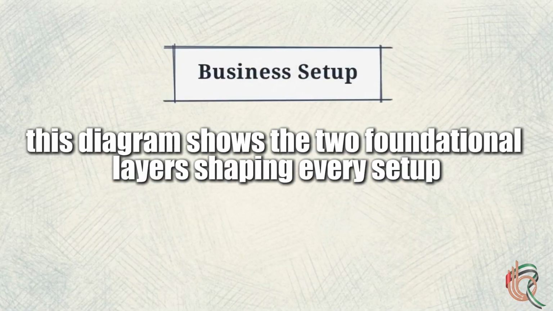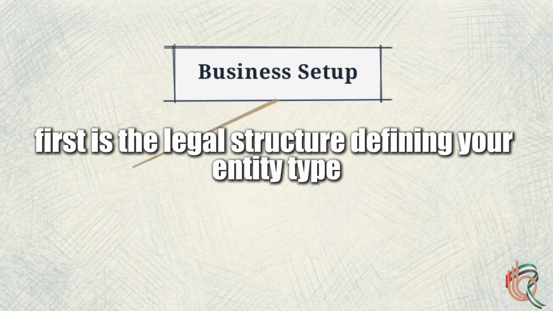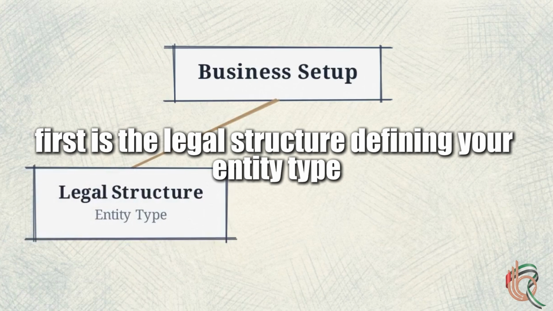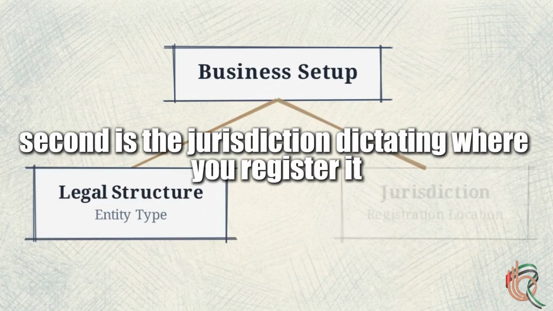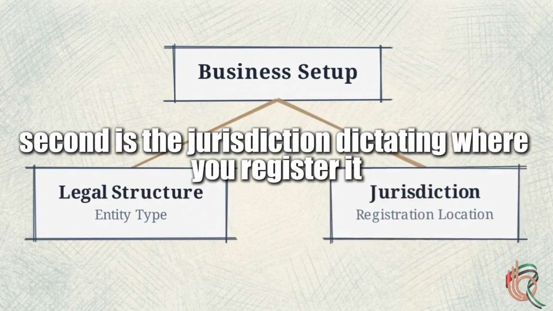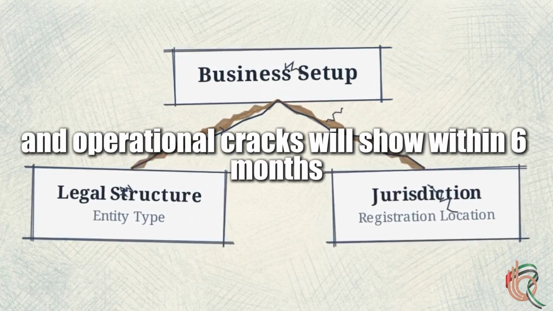This diagram shows the two foundational layers shaping every setup. First is the legal structure, defining your entity type. Second is the jurisdiction, dictating where you register it. Skip this exact sequence and operational cracks will show within 6 months.